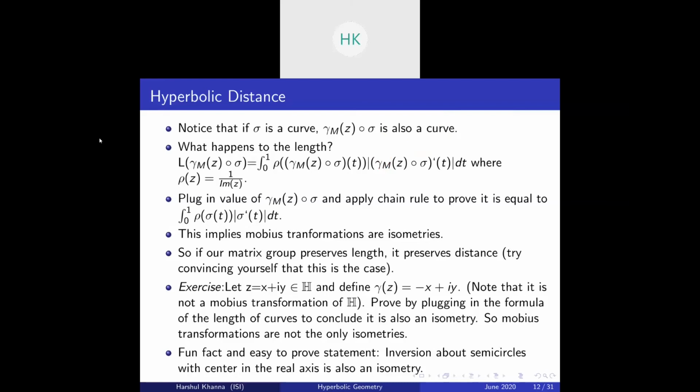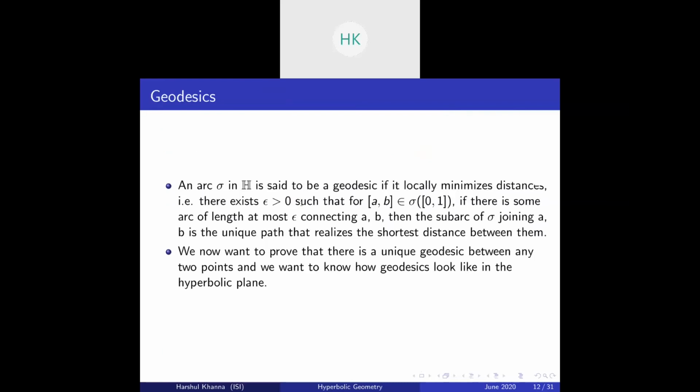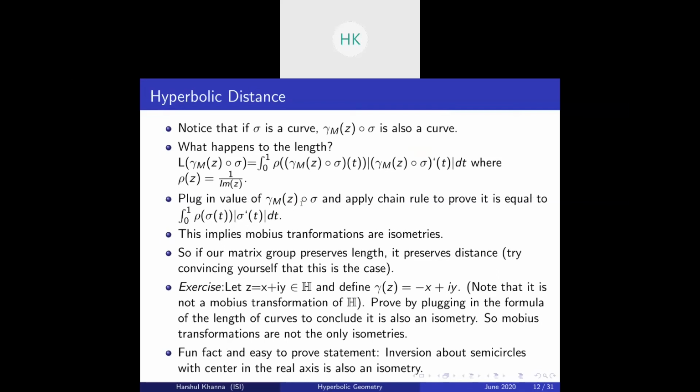Then when you apply the chain rule and plug in the value of gamma m of sigma, you will find that these both lengths are the same. So the length of gamma m of sigma is the same as the length of sigma. This implies that Mobius transformations are isometries. If our matrix group preserves the lengths, it preserves distance. Can you convince yourself that this is the case? Because preserving lengths would mean preserving the distance. It is a fun exercise. You can just try yourself.